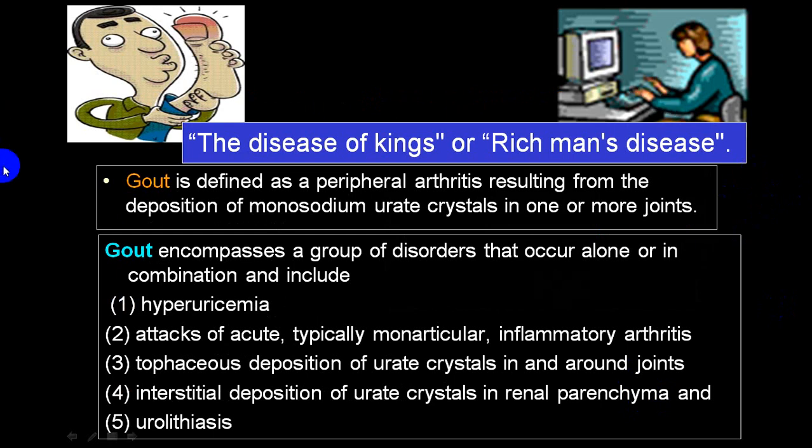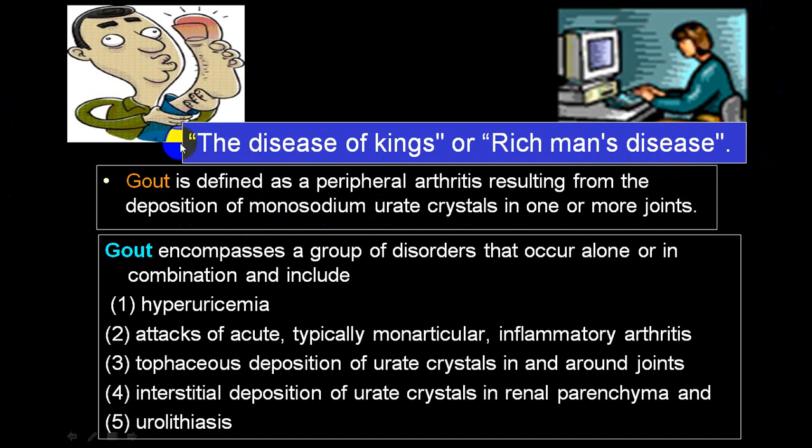Now we go to the third group, that is gout. You know very well, it is also called the disease of kings or disease of the rich man, because usually they are more prone to eat a high protein diet and a lot of wine, and that produces hyperuricemia. So gout is defined as a peripheral arthritis resulting from deposition of monosodium urate crystals, MSU crystals, in one or more joints.